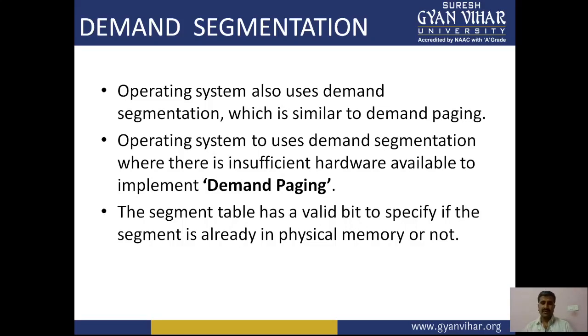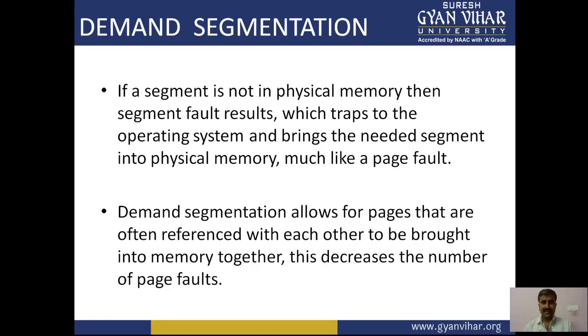If we use demand paging, then demand segmentation is the same concept. The segment table has a valid bit to specify whether the segment is already in physical memory or not, right? If our process is available in the main memory, then it is fine; otherwise it can be demanded. If a segment is not in physical memory, then a segment fault results, which traps to the operating system and brings the needed segment into physical memory, much like a page fault, right?